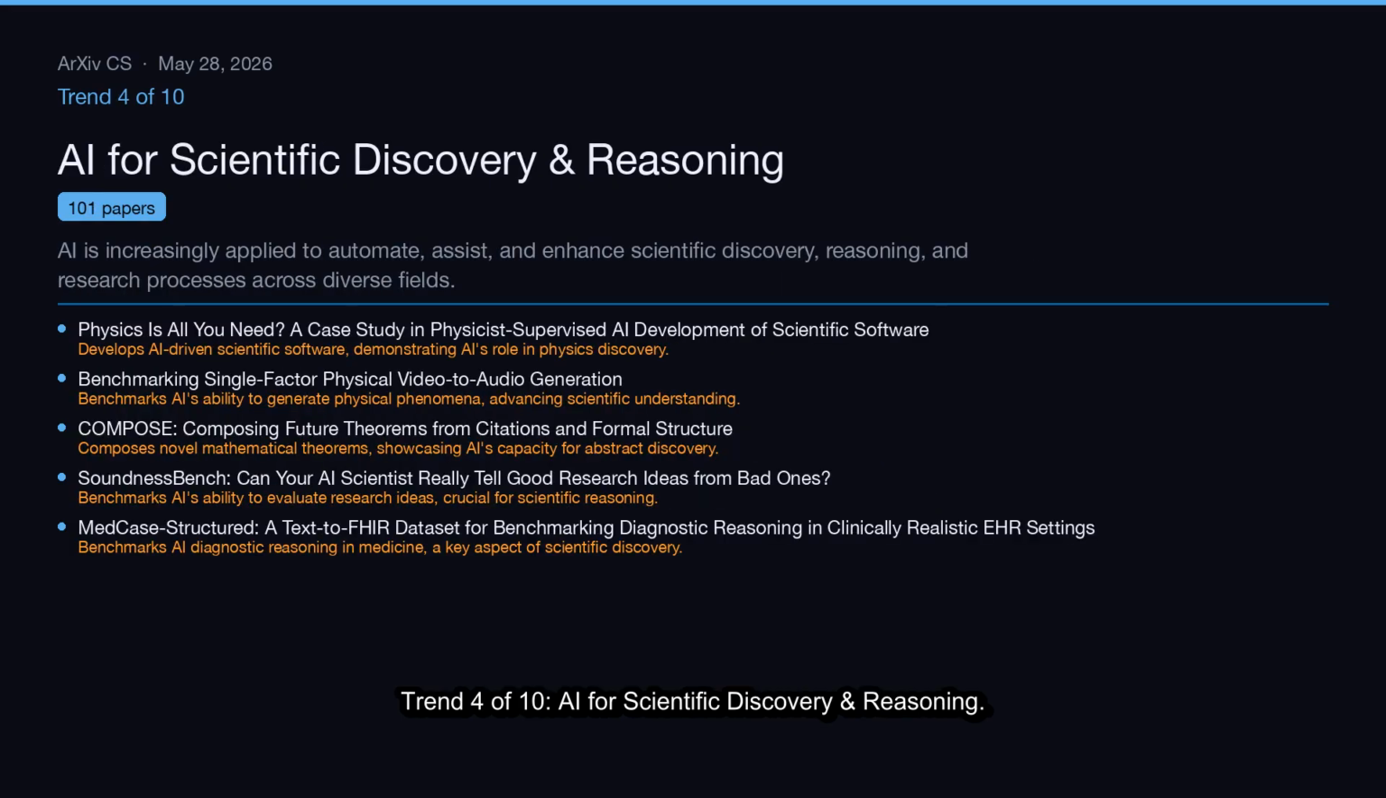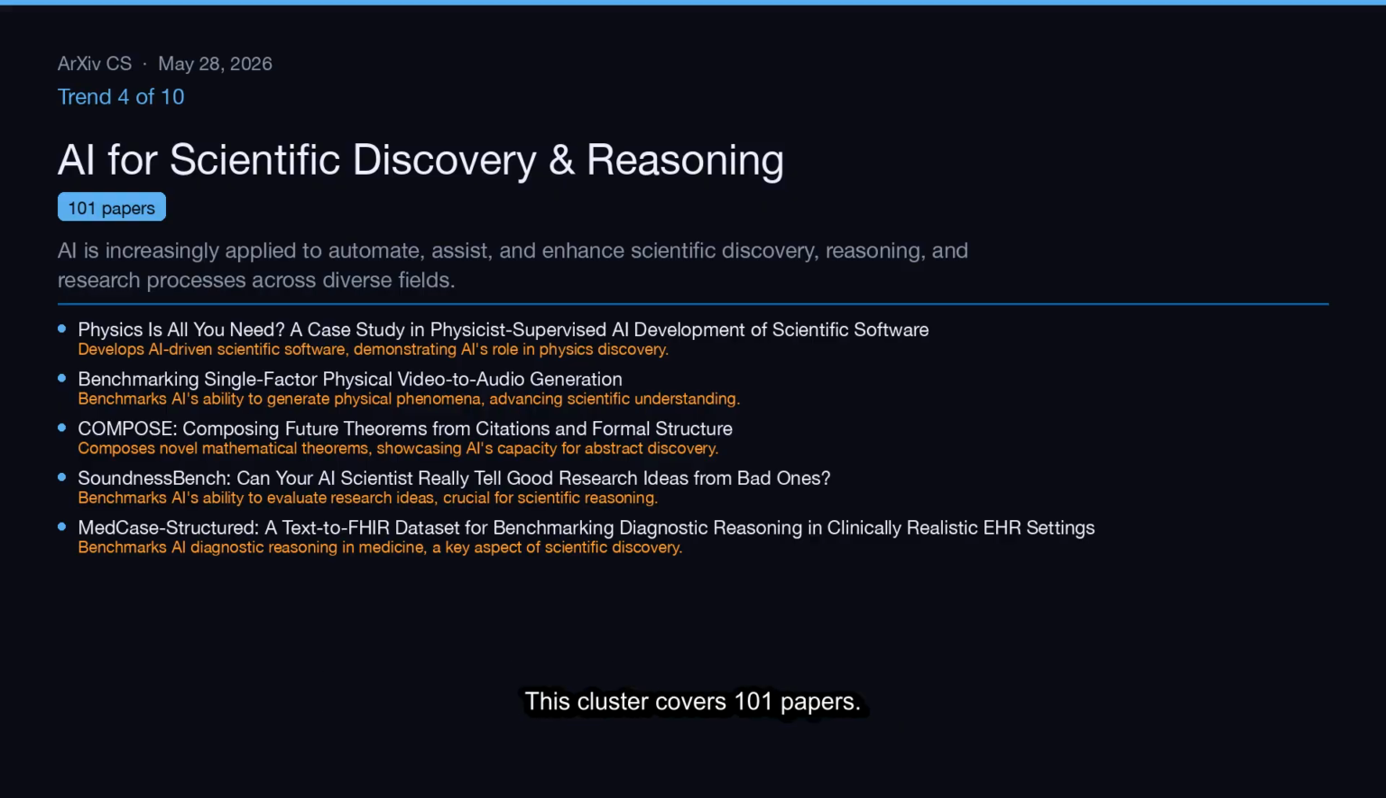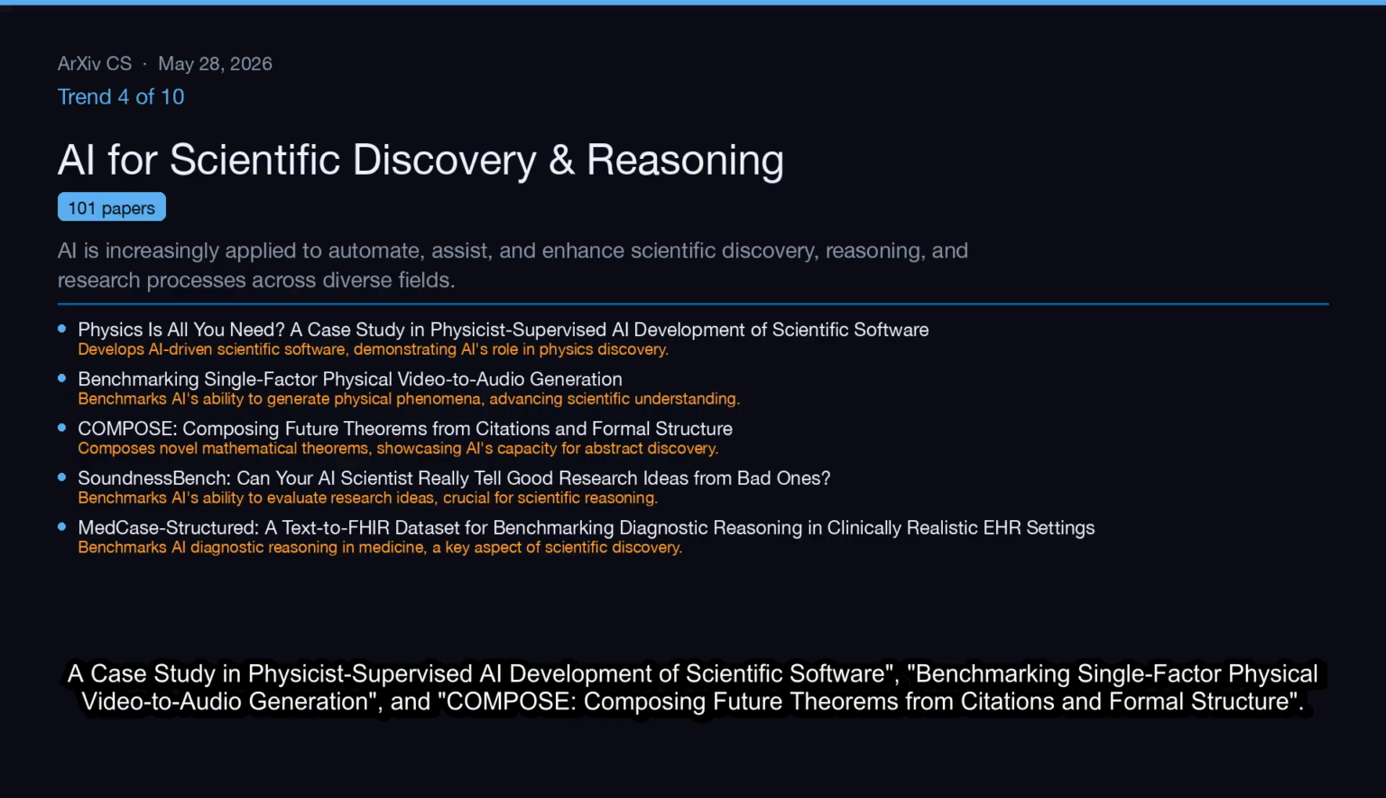Trend 4 of 10, AI for scientific discovery and reasoning. AI is increasingly applied to automate, assist, and enhance scientific discovery, reasoning, and research processes across diverse fields. This cluster covers 101 papers. Representative work includes Physics is All You Need, a case study in physicist-supervised AI development of scientific software, benchmarking single-factor physical video-to-audio generation, and composing future theorems from citations and formal structure.